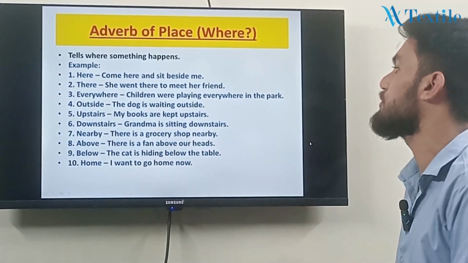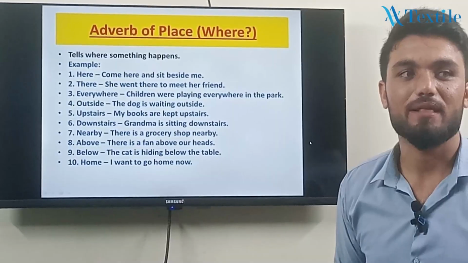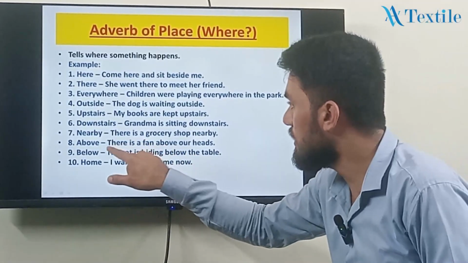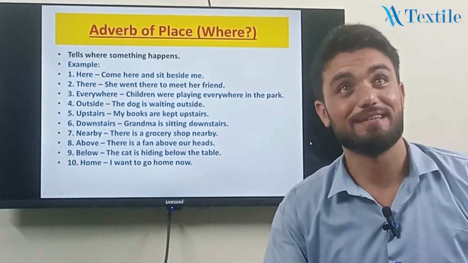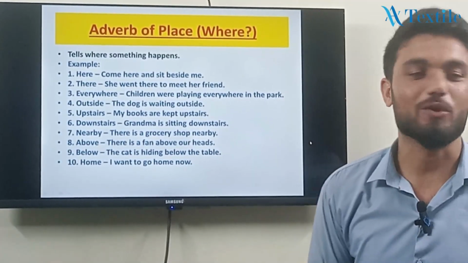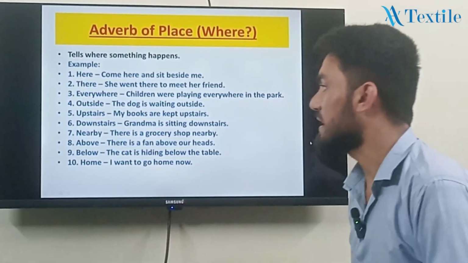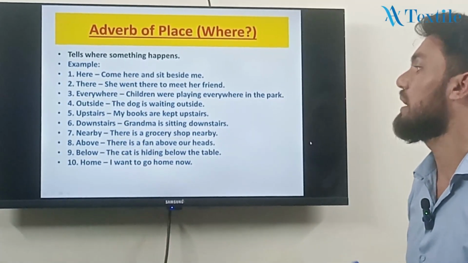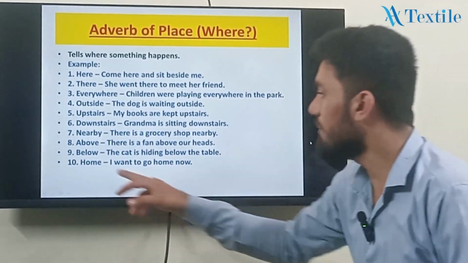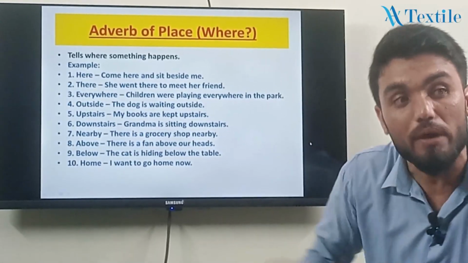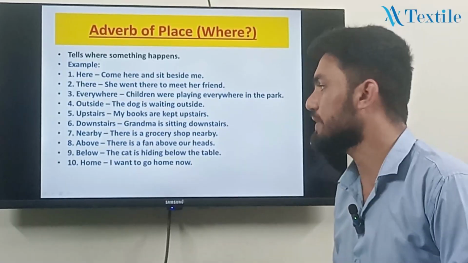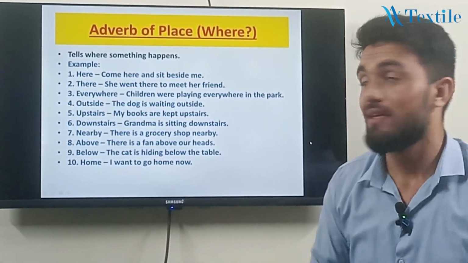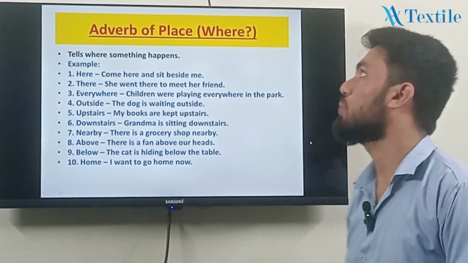Nearby, there is a grocery shop nearby. And above, there is a fan above our heads. And below, the cat is sitting below the table. And what about home? Home is also an adverb of place. I know it's a noun. Yeah, I want to go home now. So these are the examples of adverb of place.